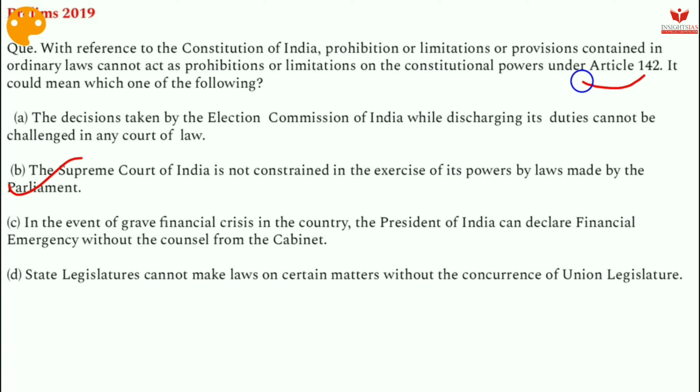So let's discuss something about Article 142. So what is Article 142? Article 142 is about the enforcement of decrees and orders of the Supreme Court. Let me clarify it a little bit. The Supreme Court, in the exercise of its jurisdiction, may pass such a decree or make such an order as is necessary for doing complete justice in any cause or matter pending before it.